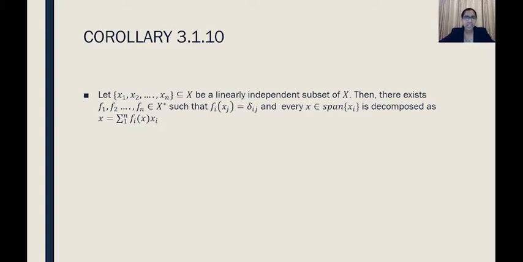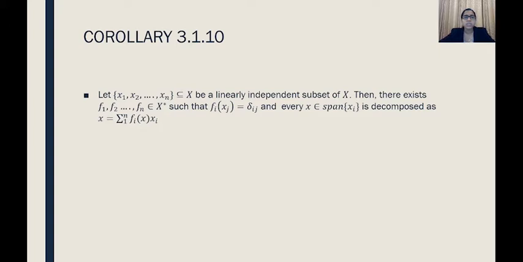If we have any linearly independent subset of the normed space X, corresponding to that subset we can always find a set of linear functionals in its dual space such that fi of xj is equal to delta ij. I hope you are all familiar with the delta function: when i is equal to j, the value is 1, and when they are not equal, the value is 0. So we can always find a set of linear functionals which satisfy this condition.